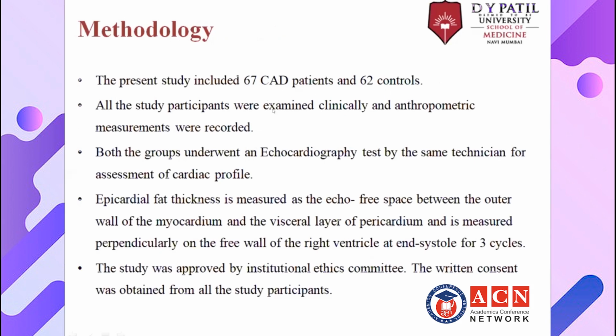Regarding the methodology used in the present study, I have included 67 coronary artery disease patients and 62 controls. All the study participants were examined clinically and anthropometric measurements were recorded. Both the groups underwent an echocardiography test by the same technician for assessment of cardiac profile. Epicardial fat thickness is measured as the echo-free space between the outer wall of the myocardium and the visceral layer of pericardium, and is measured perpendicularly on the free wall of the right ventricle at end systole for 3 cycles.